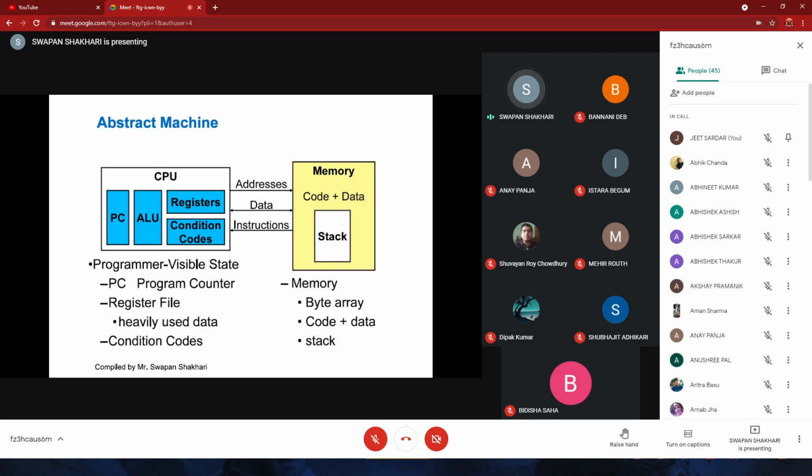In memory, we are keeping code as well as raw data. Register files, registers will be heavily and frequently used. More frequently used data, instructions or code will be placed in registers, as we all know.